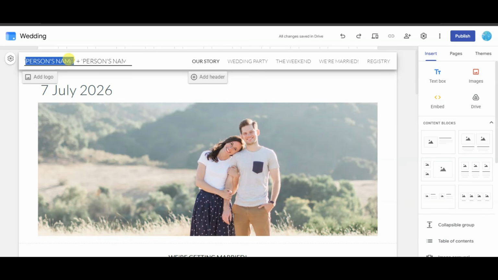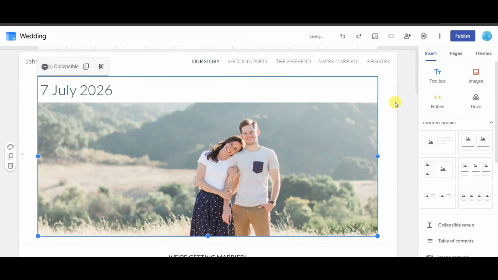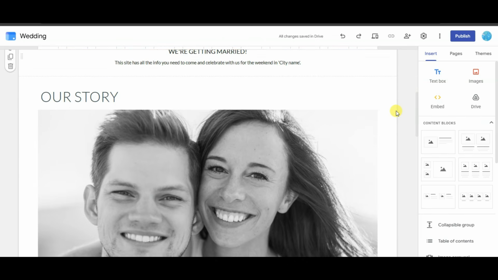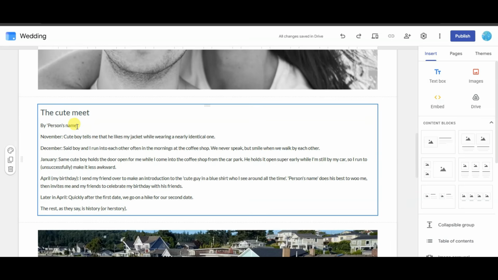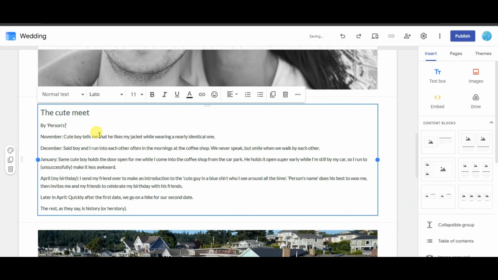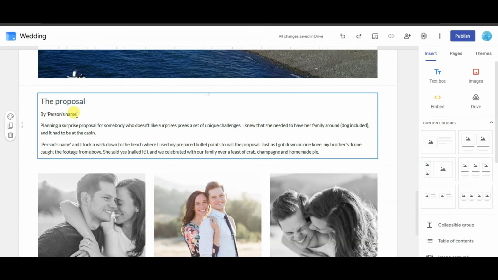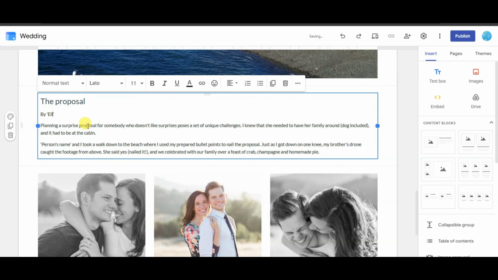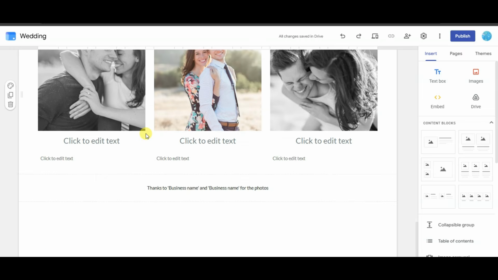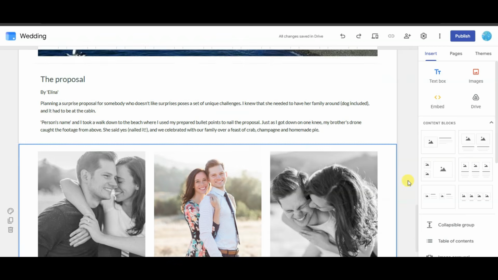You can type anything. Now I'm going to delete this text. You can customize this template.